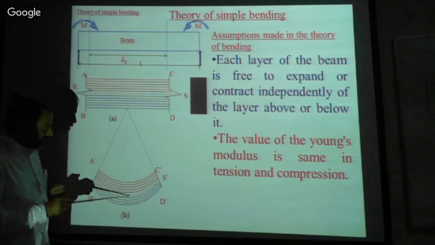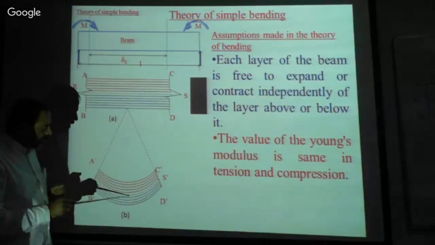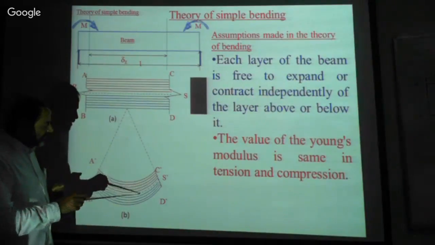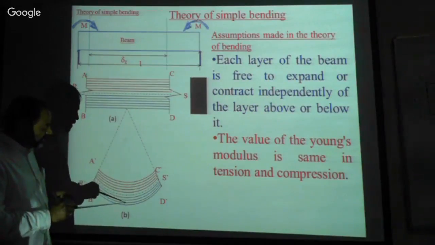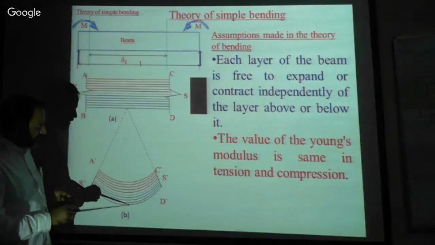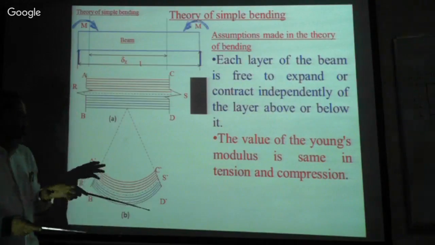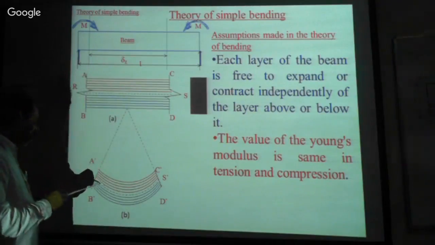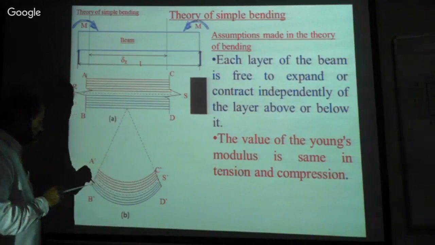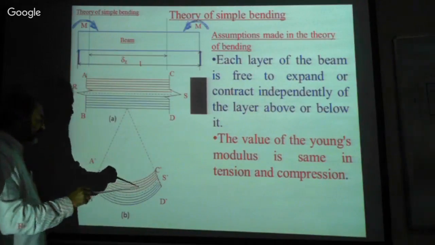Now again, when you go down below, the length of the next layer is elongated, a little more elongated. Therefore, the farthest layer is suffering from maximum tension. This layer is called the zero stress axis layer.